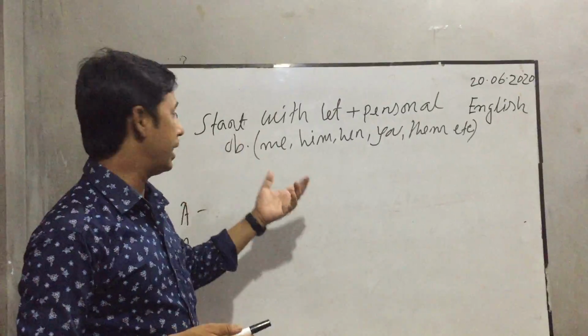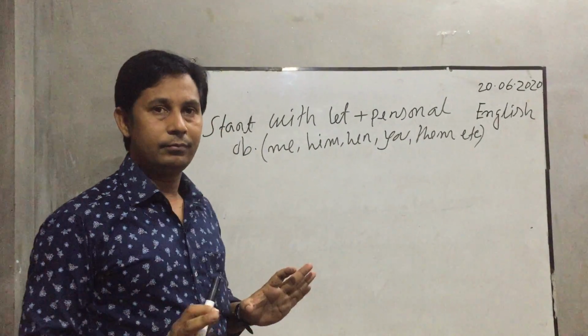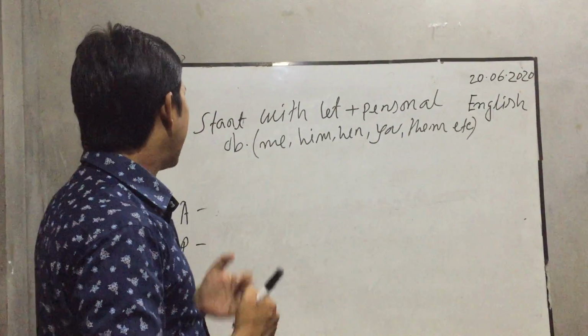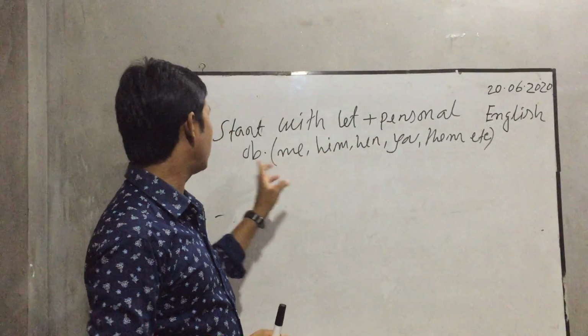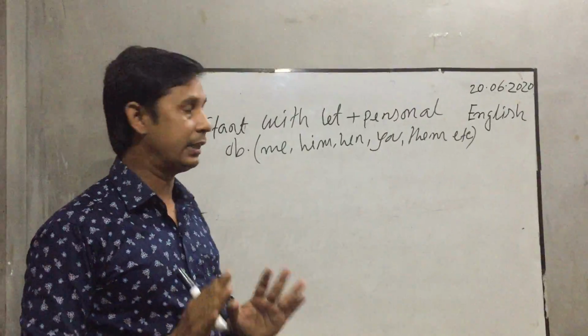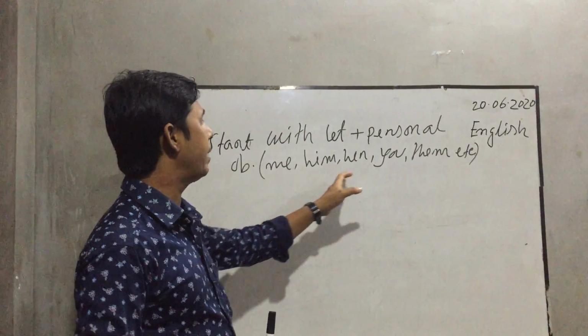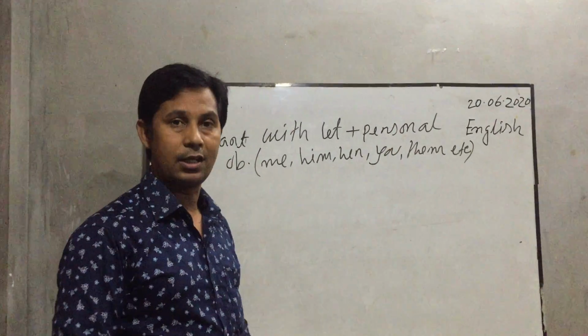Here is another rule here. When we see an imperative sentence that starts with let plus personal object, that means me, him, her, you, them, etc.